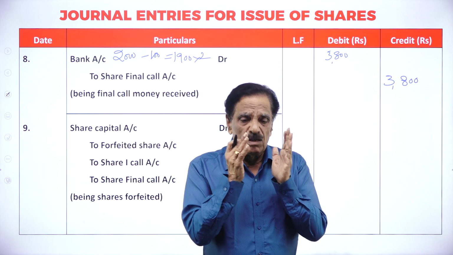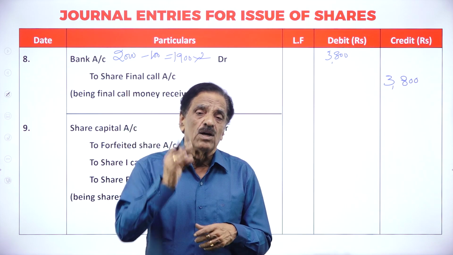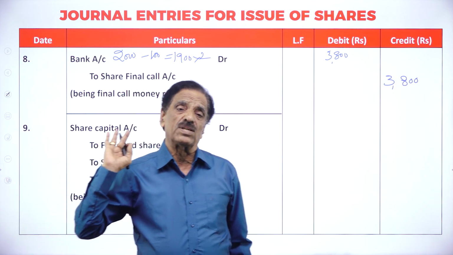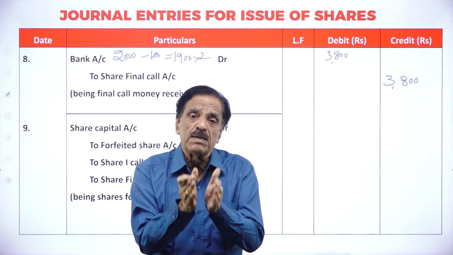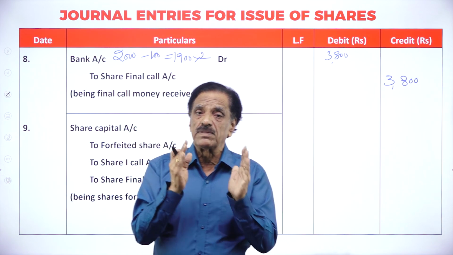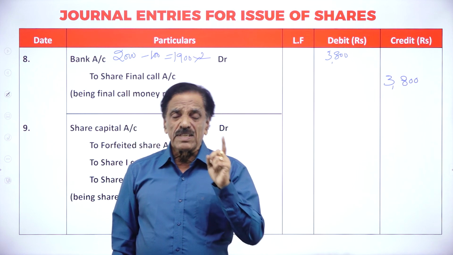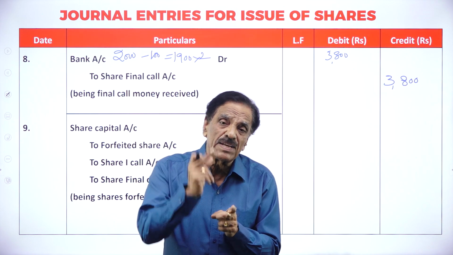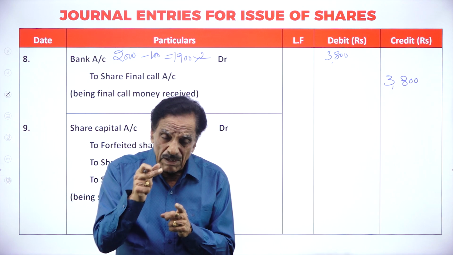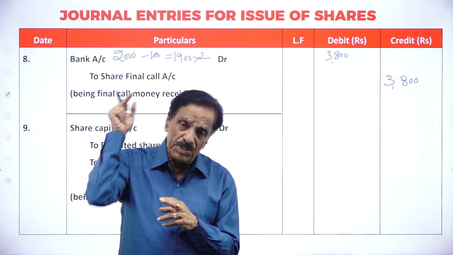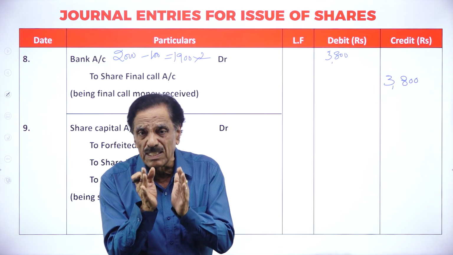Understand? But once you pay the allotment money, if there is any failure, don't take the premium into consideration. If he fails to pay the allotment account, which includes the premium, then the premium should be considered. I will repeat once again. If any forfeiture takes place after the payment of the premium, don't take the premium into consideration. By chance, if he fails to pay the allotment account, which includes the premium, the premium should be taken into consideration.